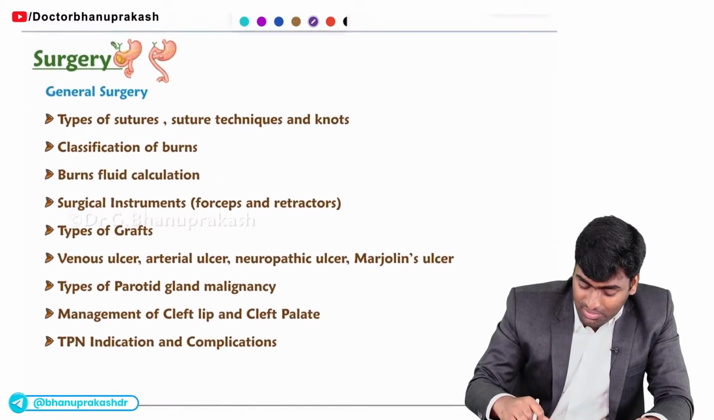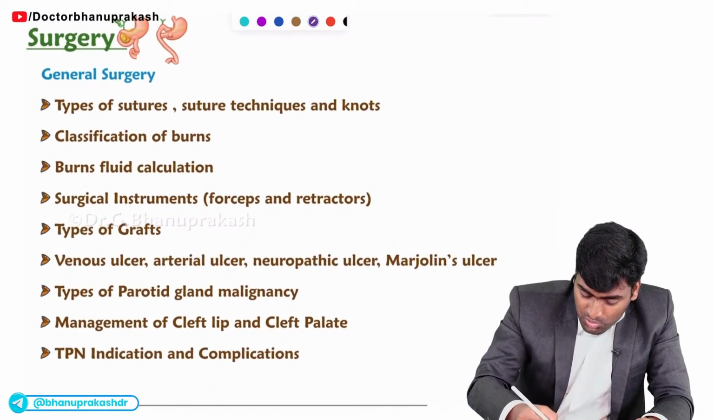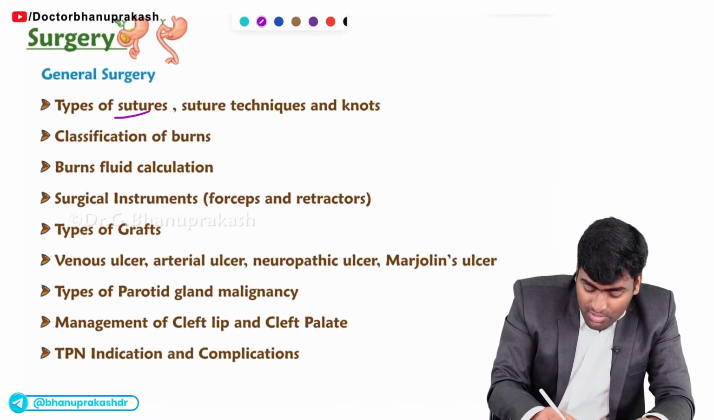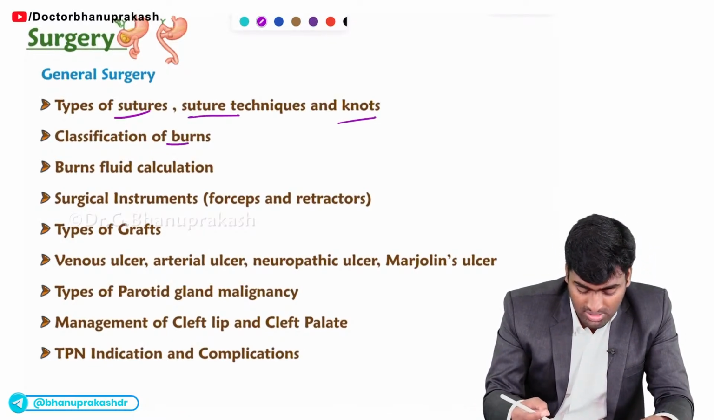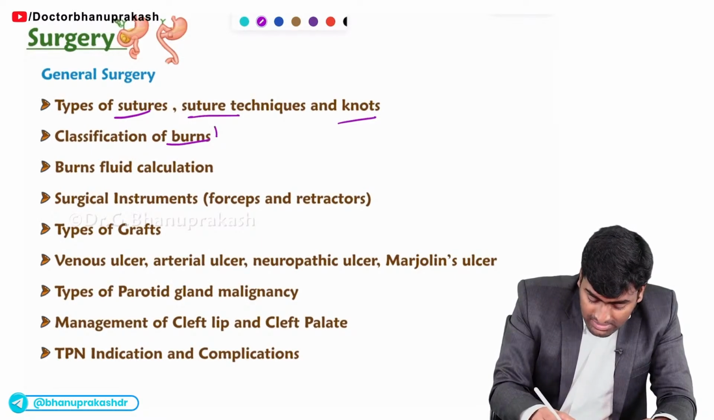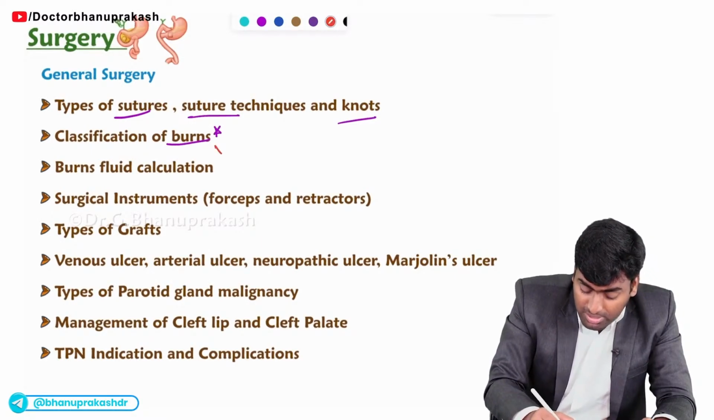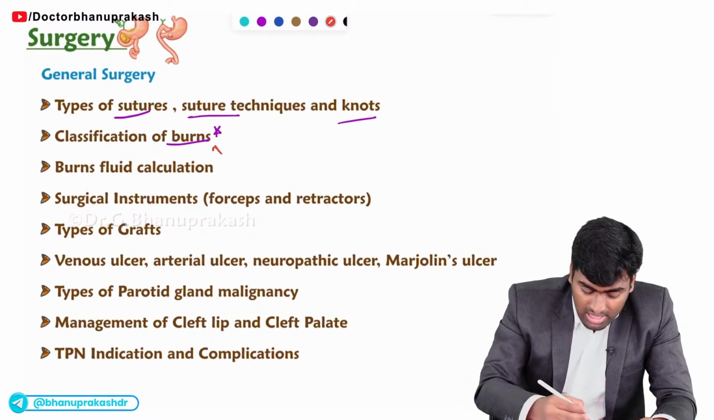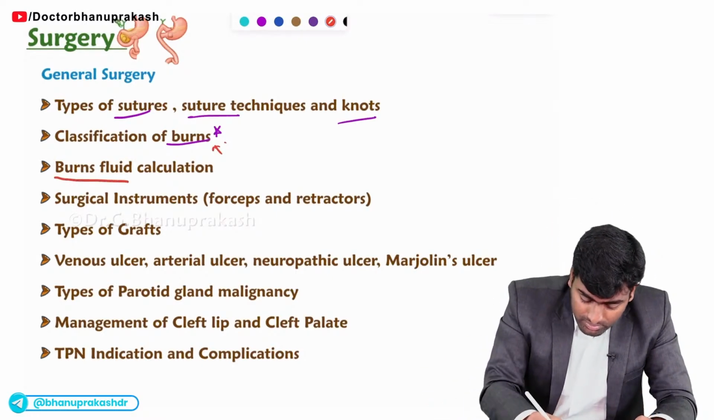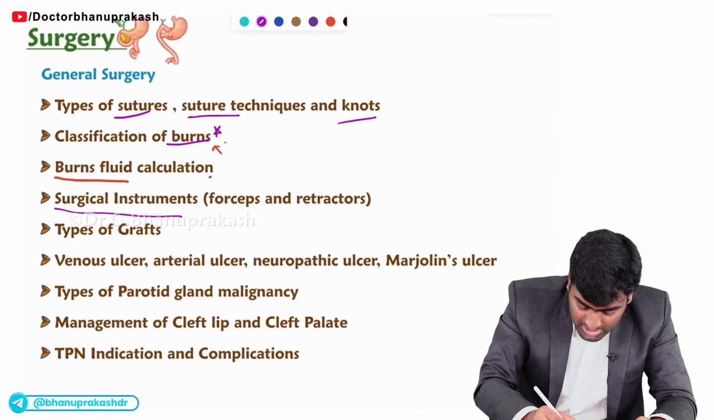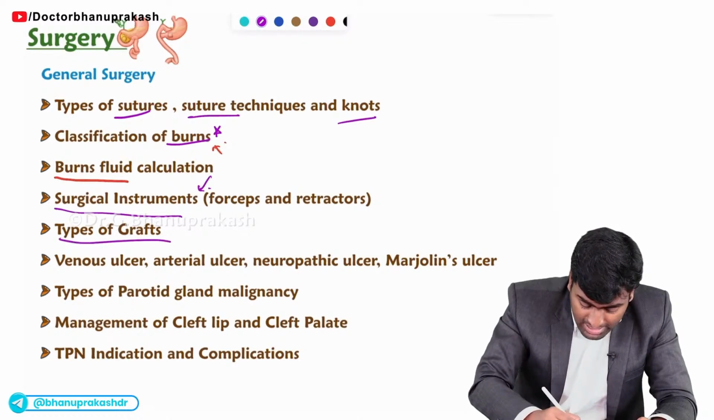Fine. Next, from the general surgery perspective, you should know the types of sutures, what are the suture techniques you will do, and the types of knots like granny knots, reef knots, and the classification of burns. It is the most important point. And what are the rules you will use, and how will you calculate the fluids in a case of burns. Fine. And the same surgical instruments, types of grafts, and types of ulcers.